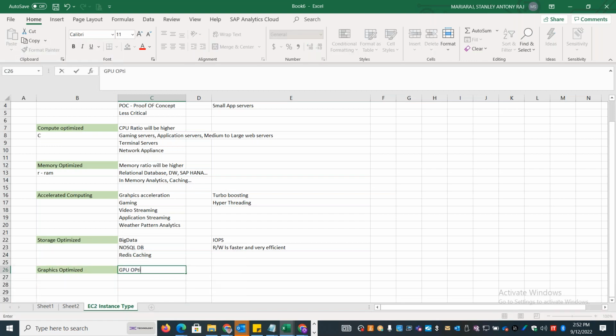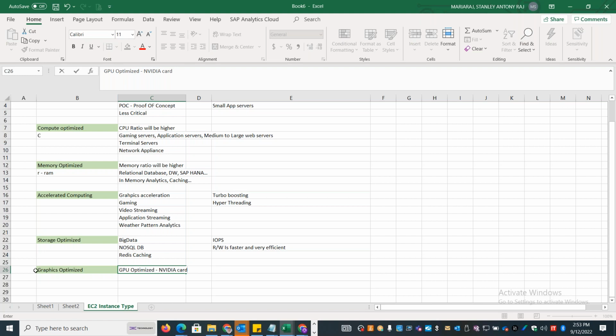So here we use a graphics card in your server hardware. It will have NVIDIA card or similar cards that will provide you the required graphics processing. So these are used for applications that need a lot of graphics capacity. Even sometimes, if you want to do some video rendering or video streaming, that time also you might need to have some graphics, so you can go and choose the graphics optimized.